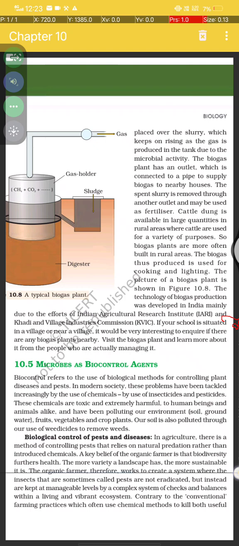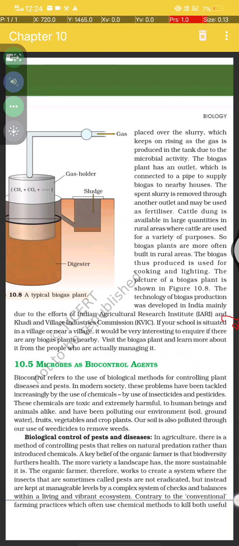The organic farmer therefore works to create a system where insects that are sometimes called pests are not eradicated, but instead are kept at a manageable level by a complex system of checks and balances within a living and vibrant ecosystem.